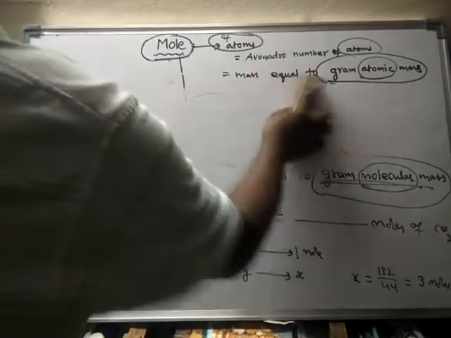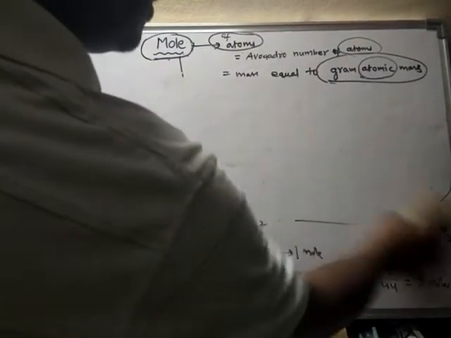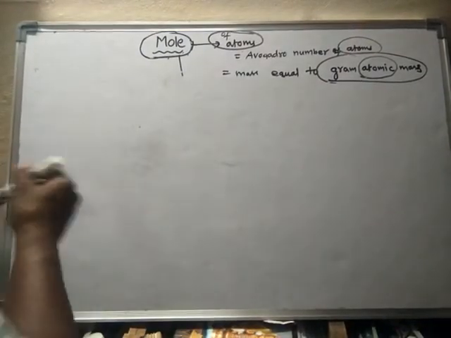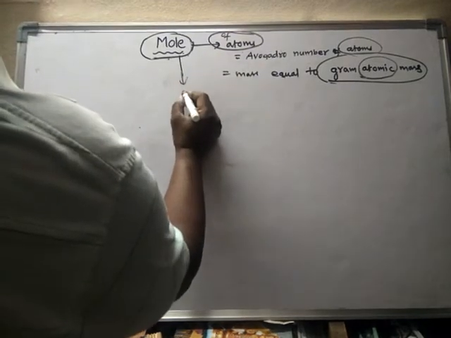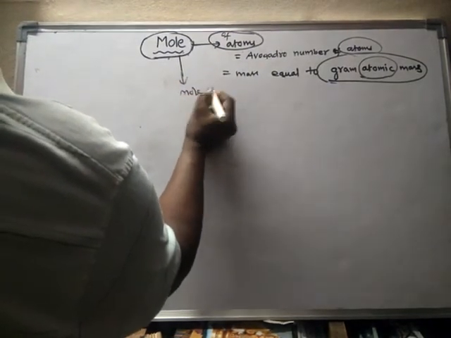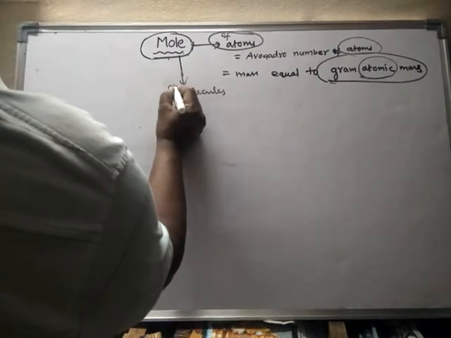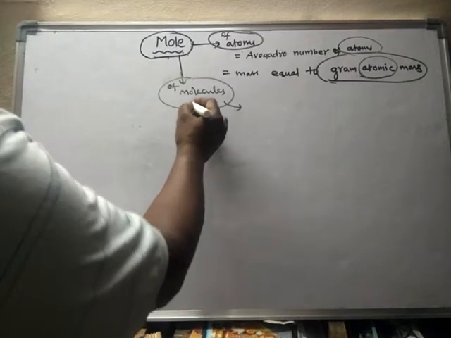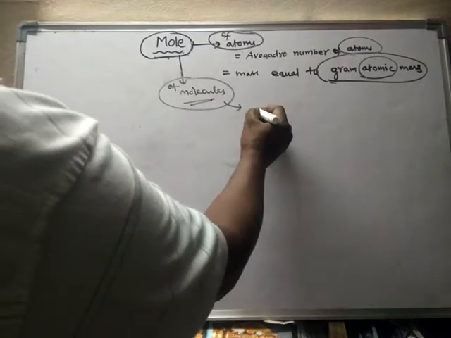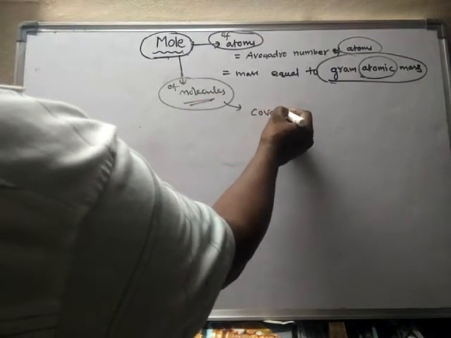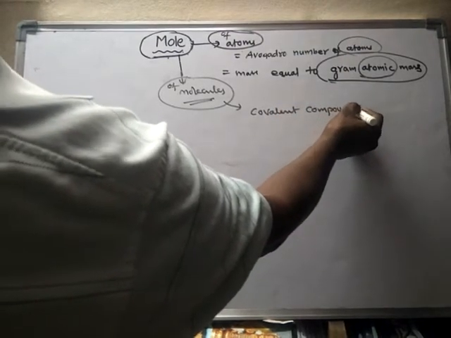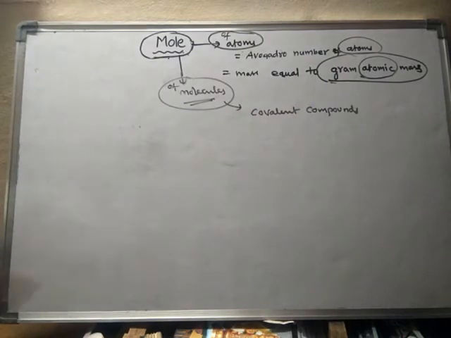Next. So here we have taken what? Mole. We have studied mole in terms of atoms and in terms of molecules. See, generally the term molecule is related to only covalent compounds. For covalent compounds we use the term molecule.